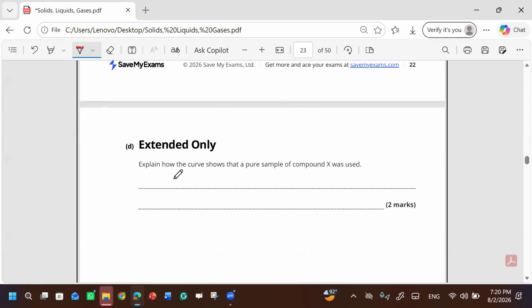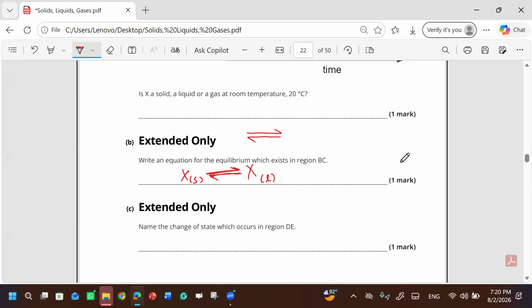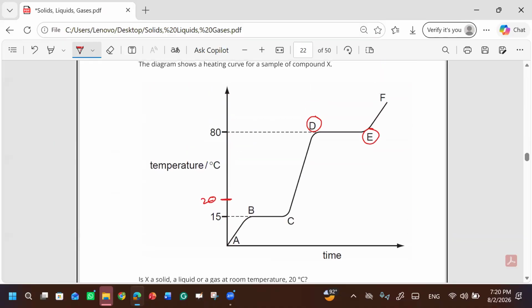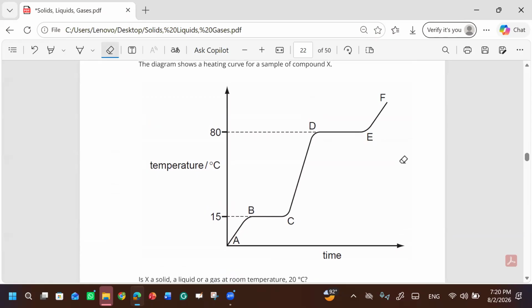Explain how the curve shows that a pure sample of compound X was used. This is a graph of a pure substance because at the melting and boiling points there aren't various different temperatures. There's only one fixed temperature. And there is uniformity over here. Uniformity means the lines are not curved.